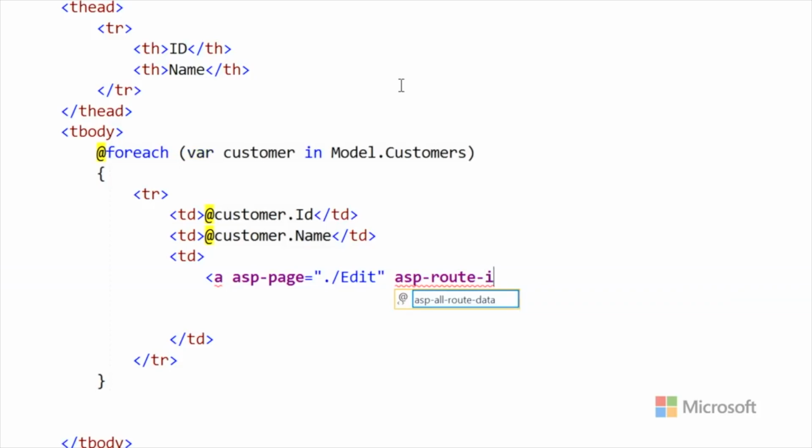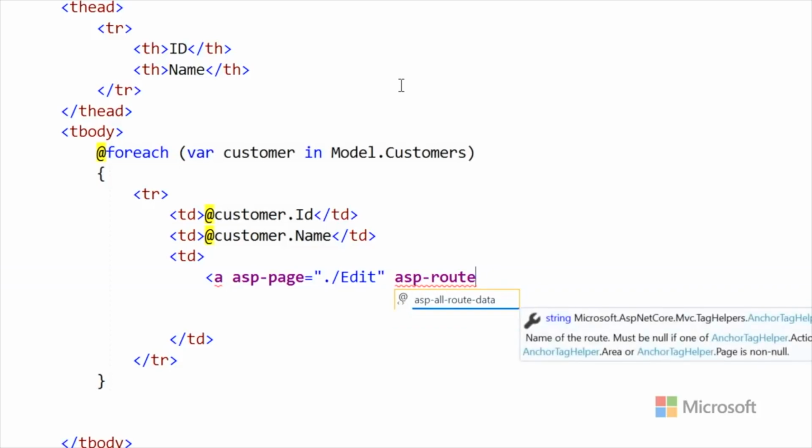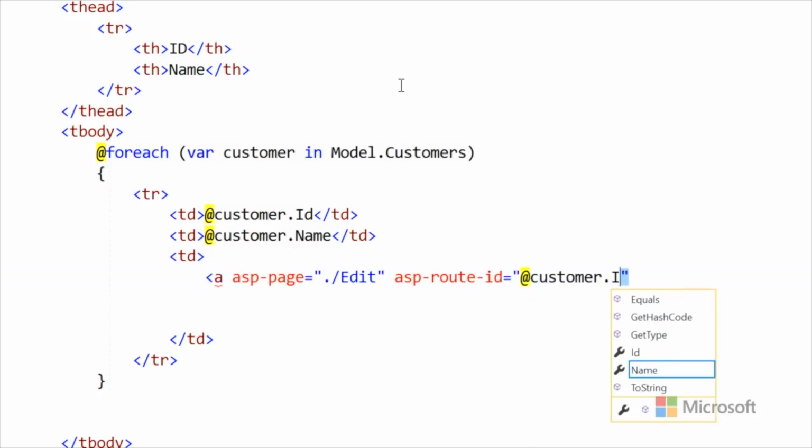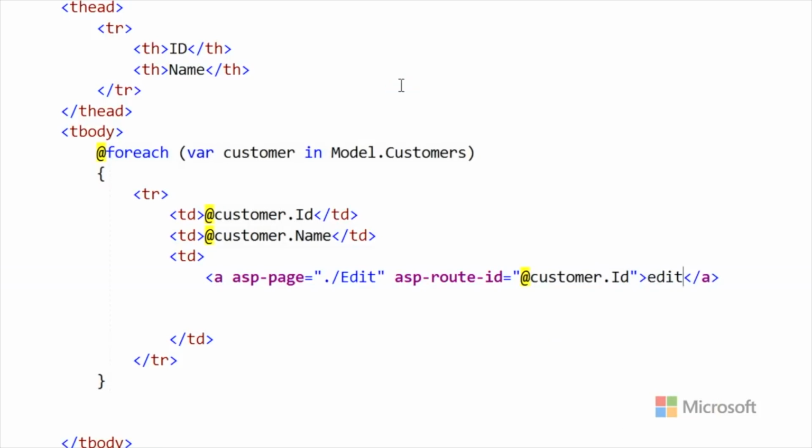Route, I think it's route ID, and I think we called it customer ID. So it's going to take that customer's ID. So we want to basically make a page that looks like /edit/2, /edit/3, right? And that's the route ID that's going to get added on to that.